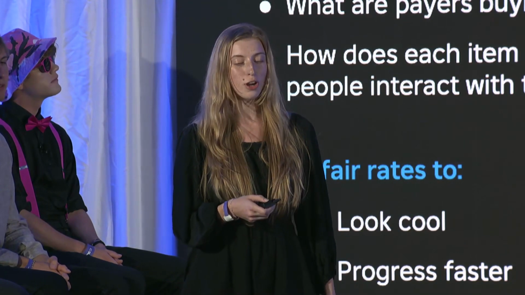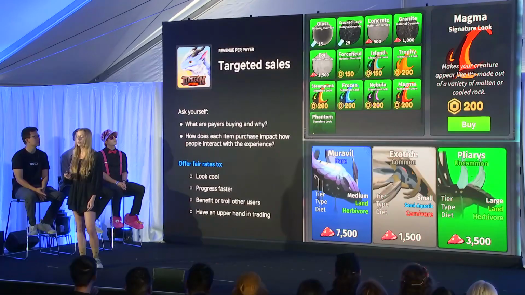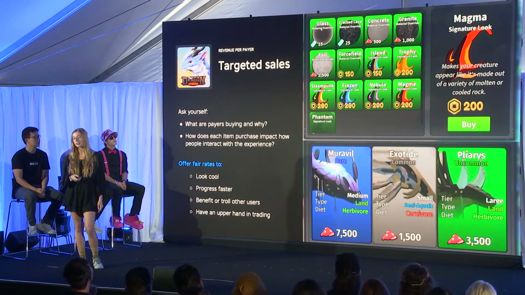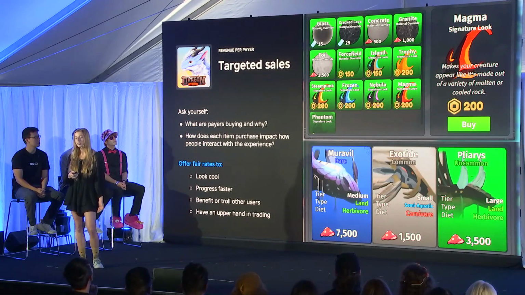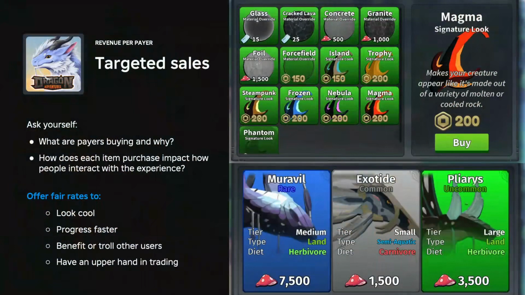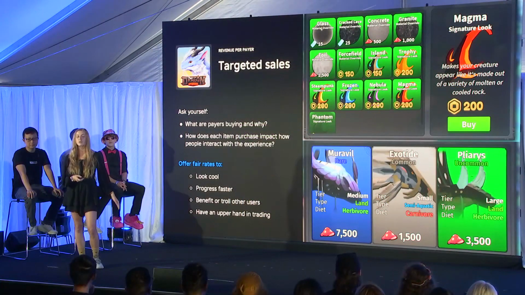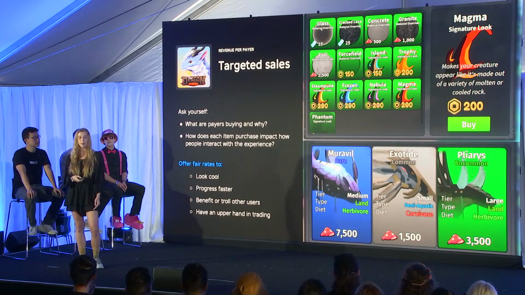Next, you want to target your sales. This is where you closely identify the niche interactions within your own game experience. This is how your purchase can directly impact the user's individual session. You want to consider why and how players are wanting to look cool, why they want to progress faster, if they're wanting to troll or have an upper hand with trading within your game. You also want to balance your monetized players with the free-to-play players so everybody's happy in the end.